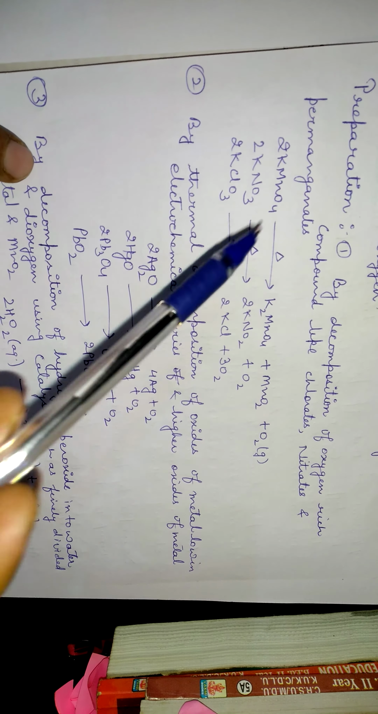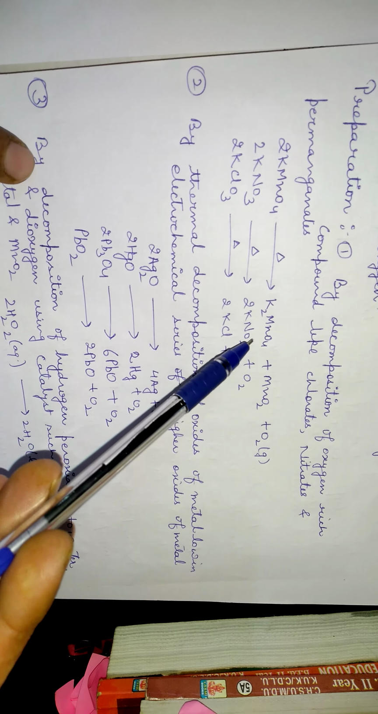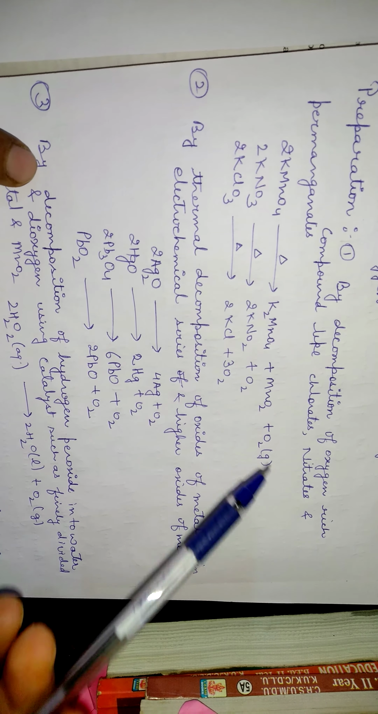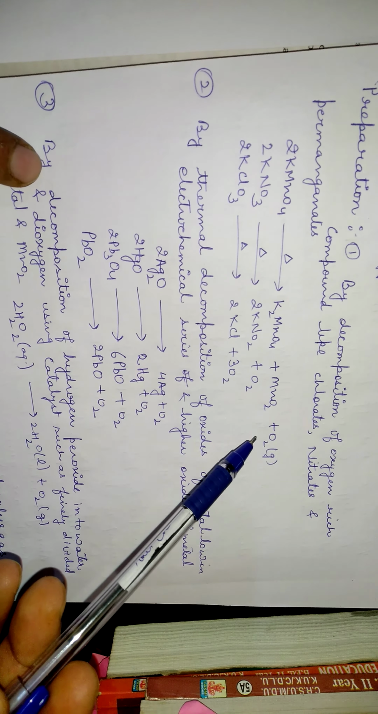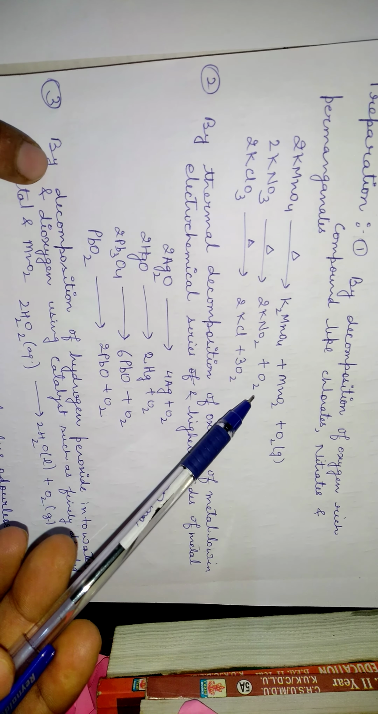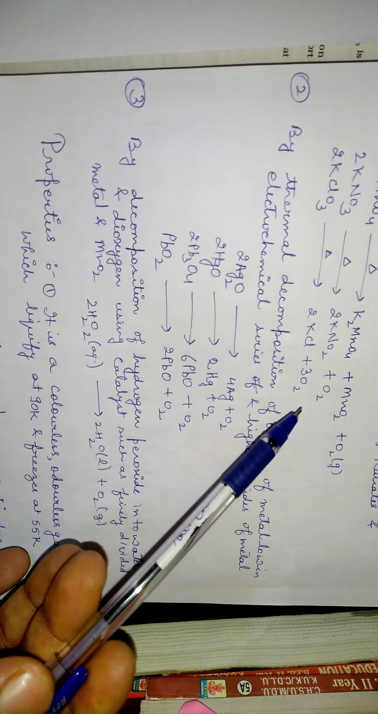Here you can see potassium permanganate. We know when it gets heated, it gets decomposed into K2MnO4, MnO2 and oxygen gas gets liberated. This is one of the very important preparation methods of oxygen gas. Similarly, nitrates get heated and get decomposed, resulting in the formation of oxygen gas. Similarly, chlorates also get heated, resulting in the formation of oxygen gas.